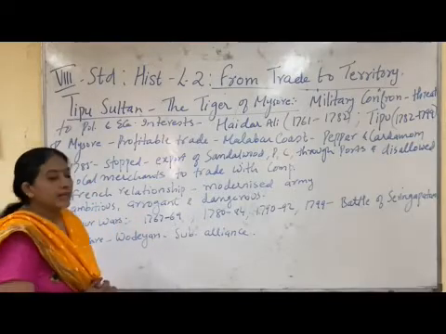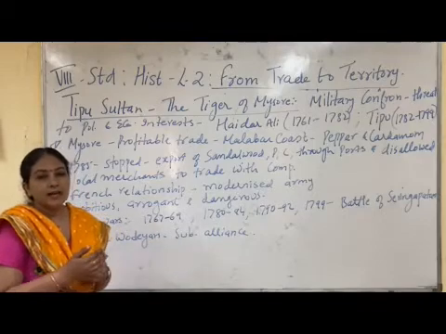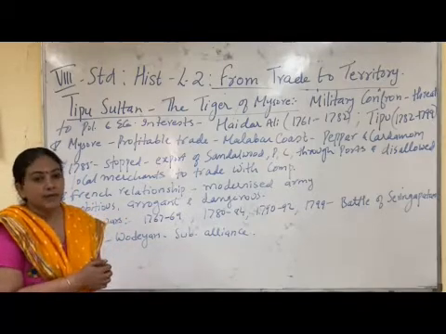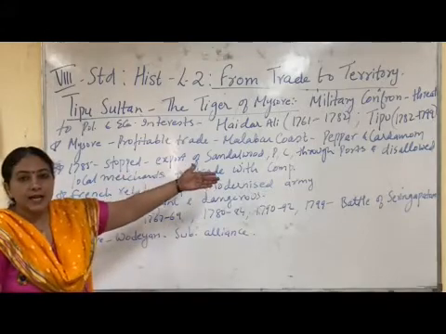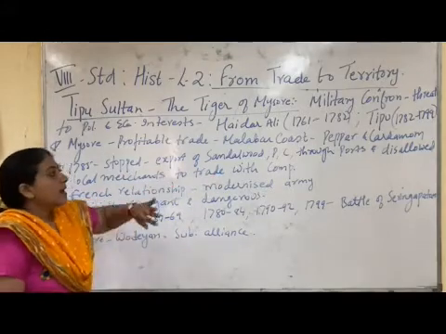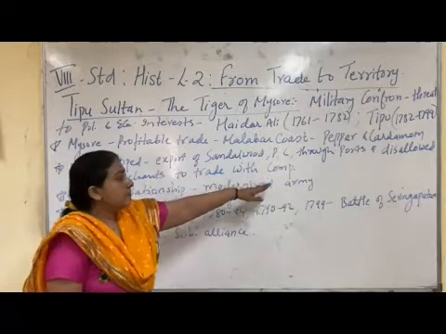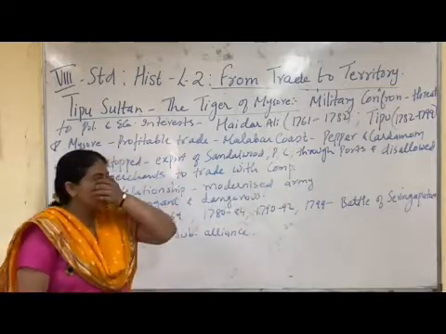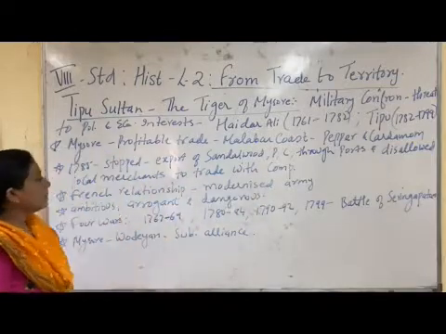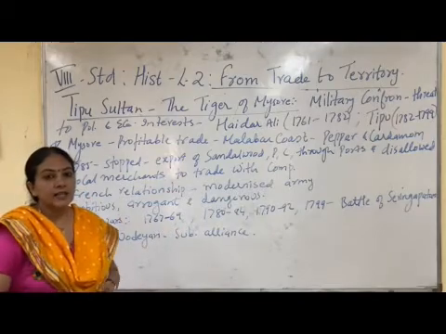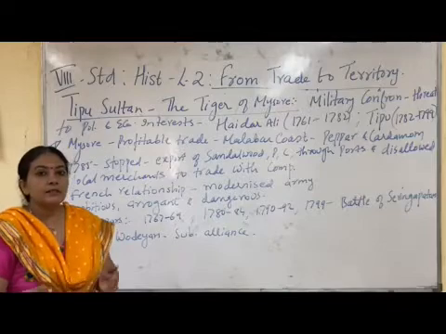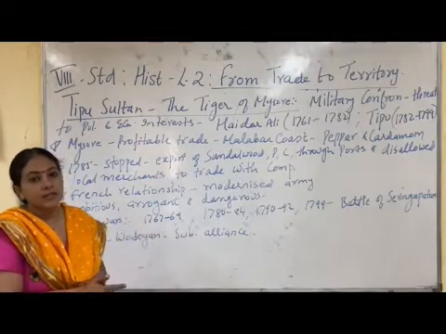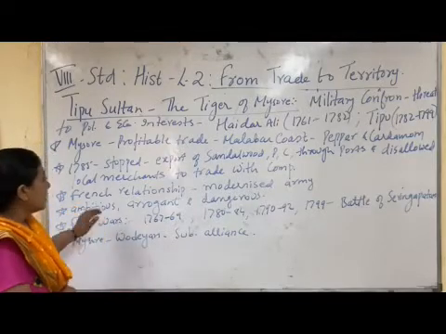In 1785, when they had a strained relationship with the British, they stopped the export of sandalwood, pepper and cardamom through their ports, and disallowed the local merchants from trading with the company. They said you can trade with anybody else, but not with the British East India Company.